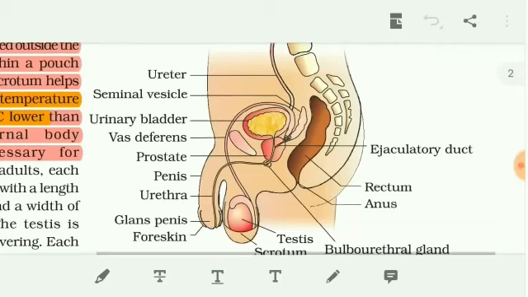The seminal vesicle and other gland secretions are also added to the sperm, which is known as semen, and it is delivered through the urethra to the outside. In males, the gamete as well as the urine is delivered through a single pathway. So the male reproductive system is otherwise known as the urinogenital system. Urinogenital system means that urine as well as sperm travel through a single pathway, not two pathways.